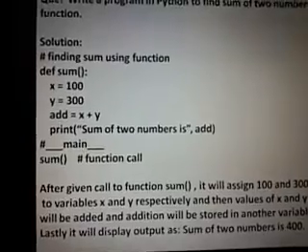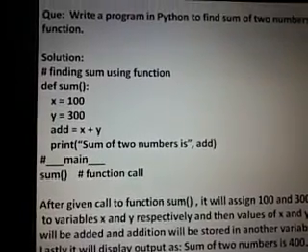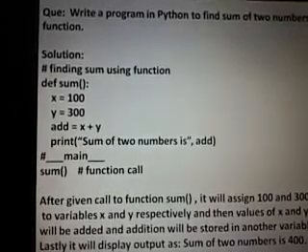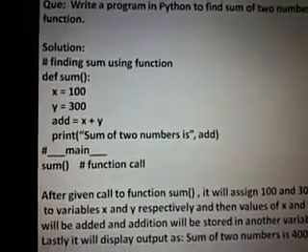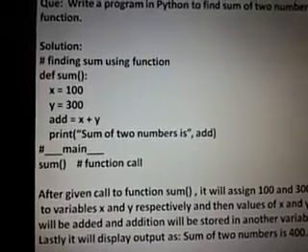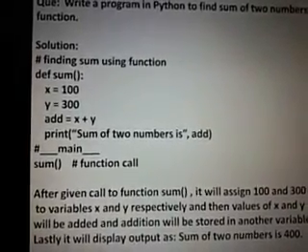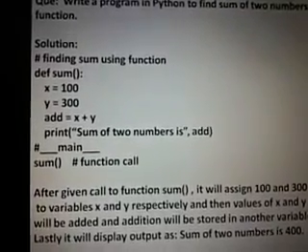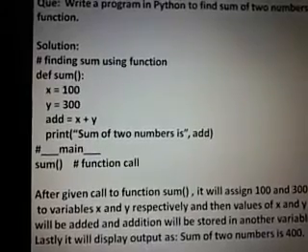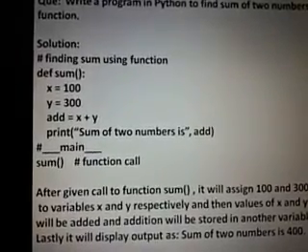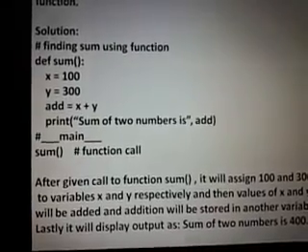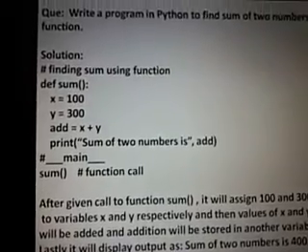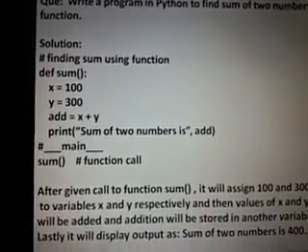Now see how it works. Whenever you execute this program, the program will start executing from the very first statement of the main block, which means whenever the program gets executed, the function definition will not get executed first. It will directly come to the first statement of the main block, and the very first statement in the main block is the calling of the function sum. Now what you observed, when the main block says sum open bracket close bracket, meaning is we are giving a call to a function called sum.